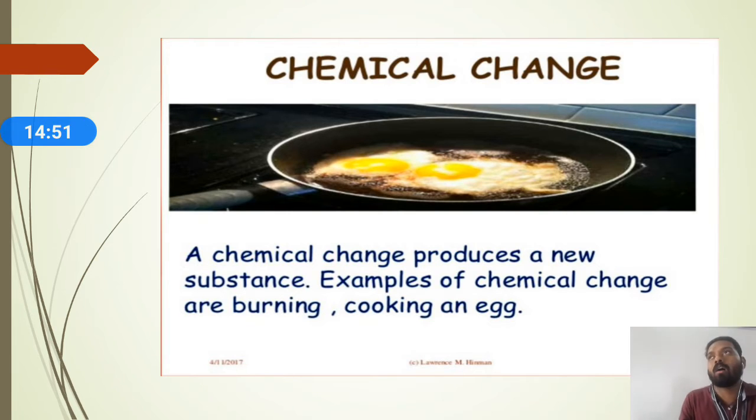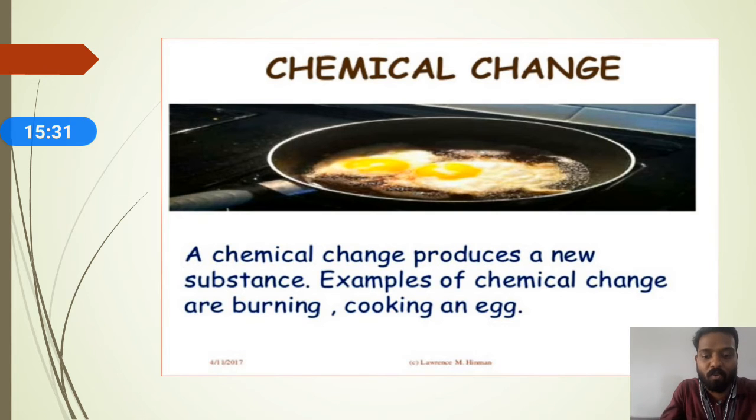Suppose I take a paper and burn it. After burning, the paper forms a new substance. What is the new substance formed by burning paper? You will get ash, the paper ash. For burning the paper you supplied heat energy, and the paper burns in the presence of oxygen. After burning, it is converted into a new substance, the black residue, the black ash, which we call a new substance.